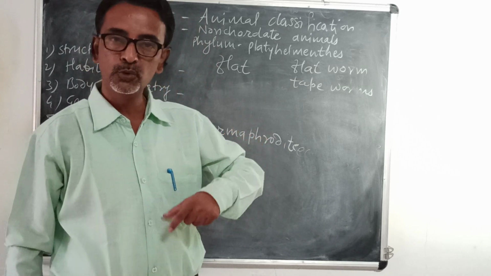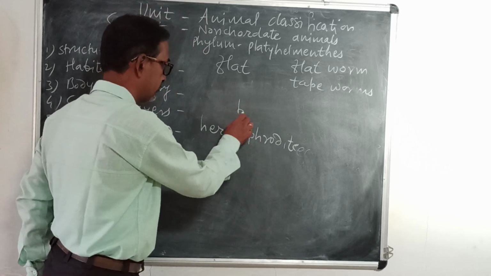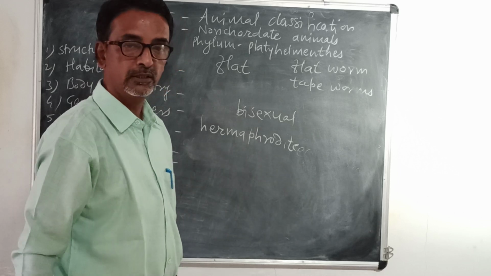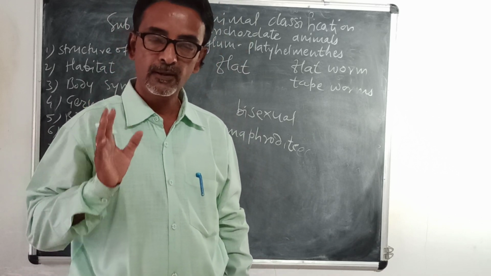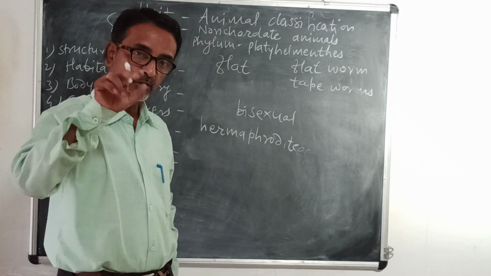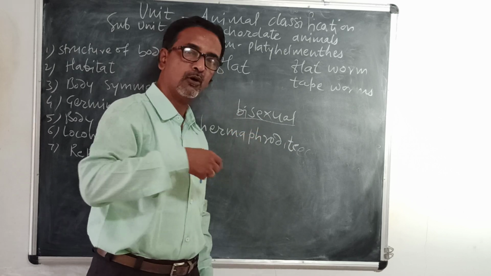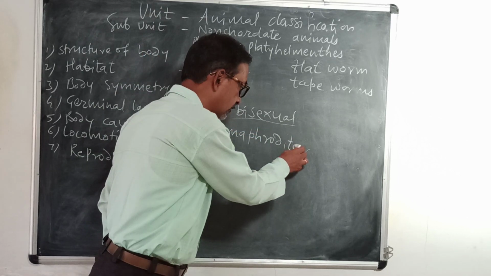And this word is used generally in animals. In plants, it is called bisexual. As we have seen in the last chapter, reproduction, most of the flowers are bisexual because both the sex organs are present in them. So bisexual is used for plants, and mostly hermaphrodite is used in animals.